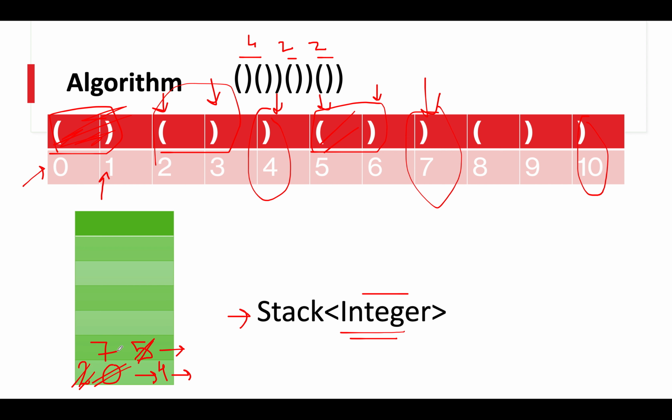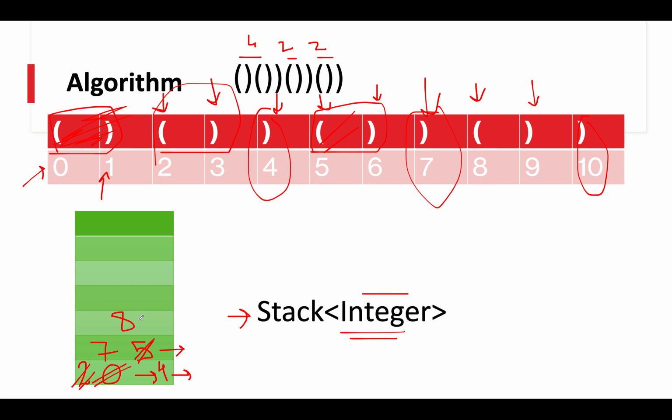So the stack gets 7. Let's move on to the next iteration. We get 8. So it's an opening bracket. So we'll push this information onto the stack. And next we have 9, which is a closing bracket.